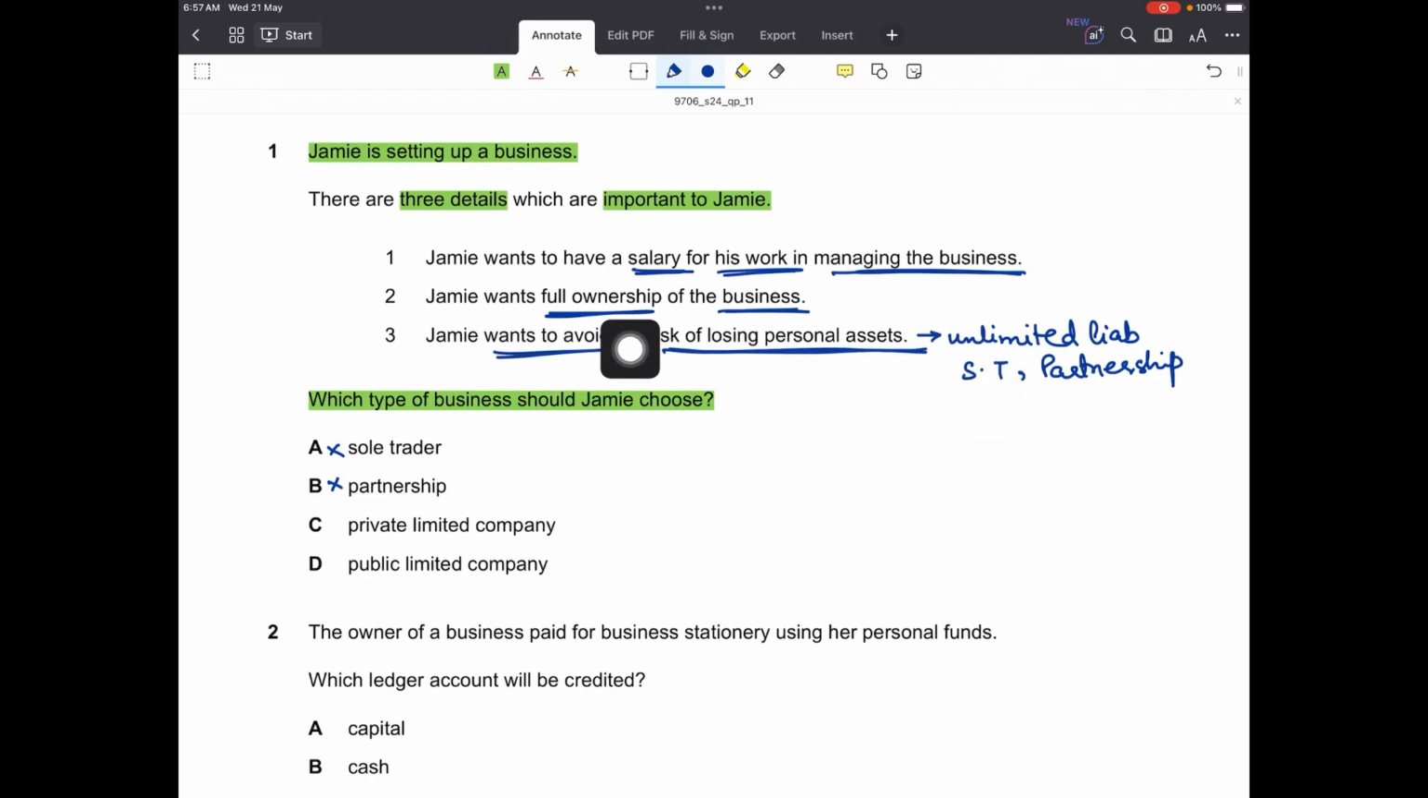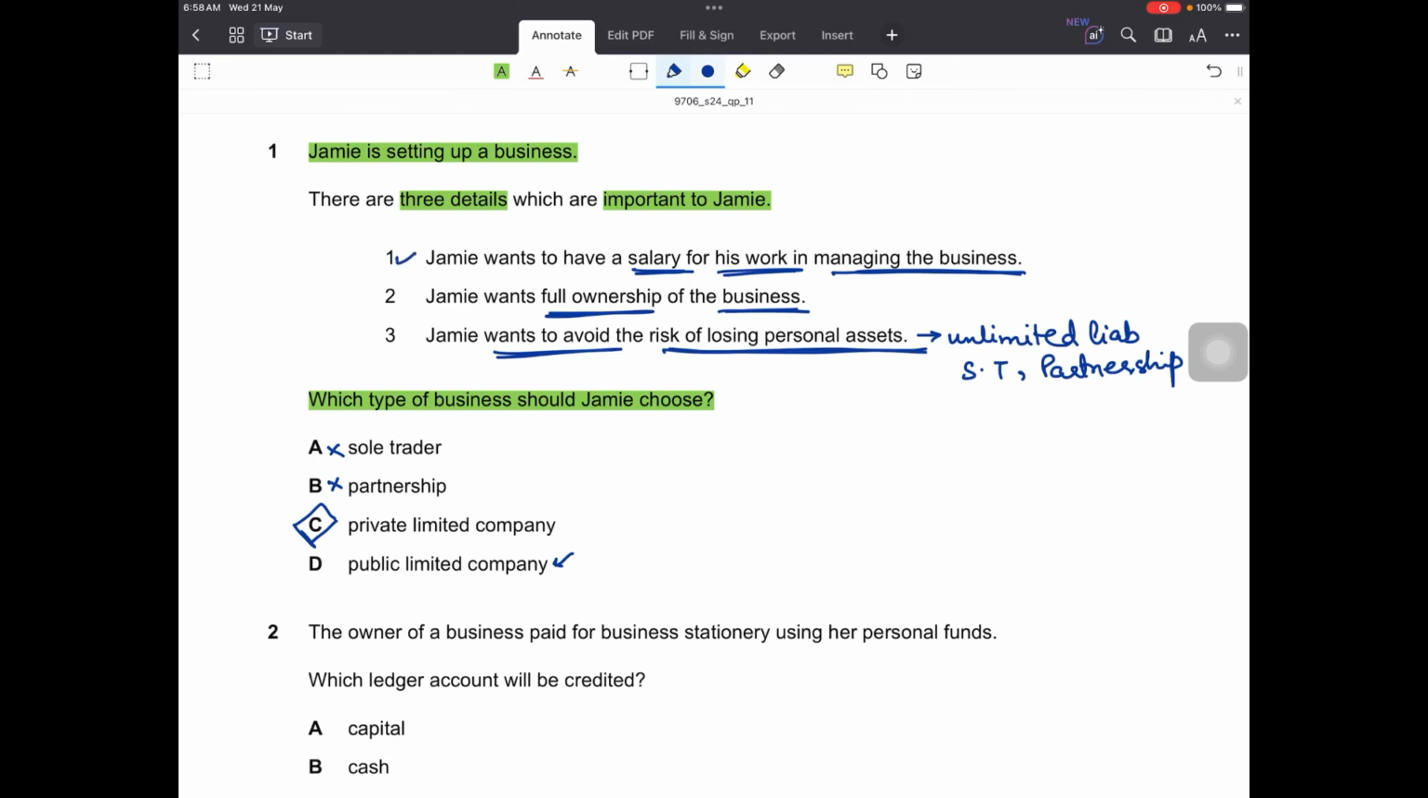And if we talk about point number 2, that Jamie wants to have full ownership of the business, now this can't be done if he decides to form a public limited company, because in a public limited company the owner has to issue shares to the general public. This means that Jamie can't be the sole shareholder of a public limited company. He can only opt for the private limited company option, because in that you can be the sole shareholder and have full ownership of the business, which can't be done in a public limited company.